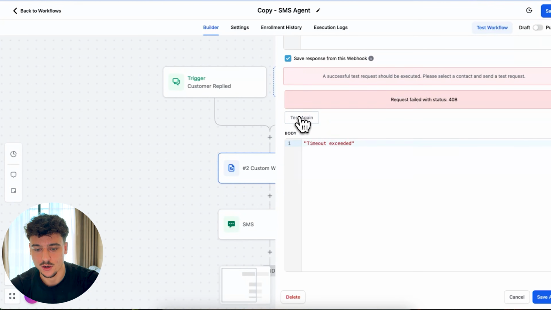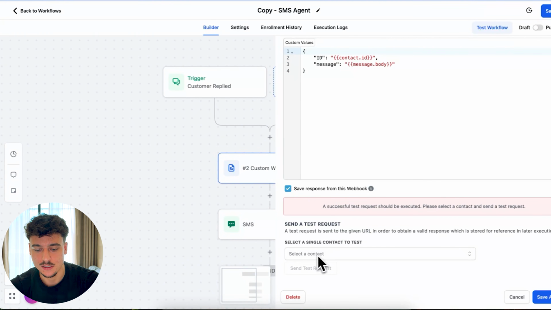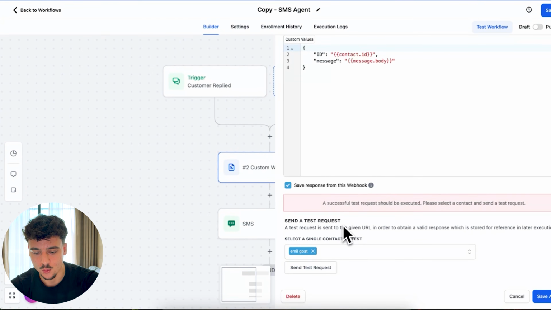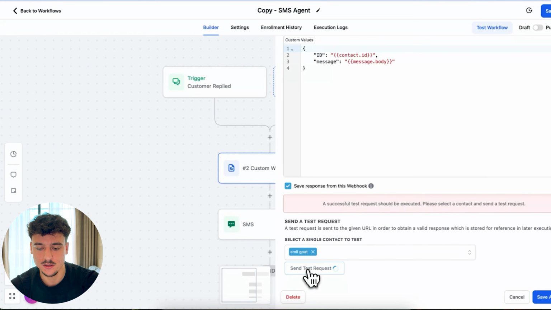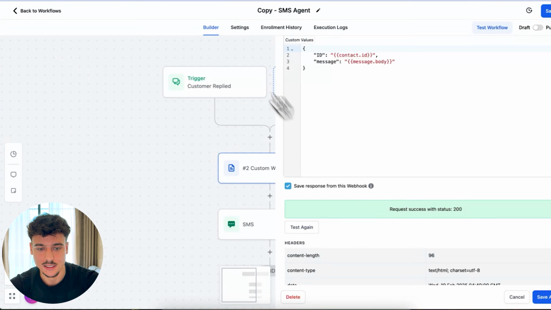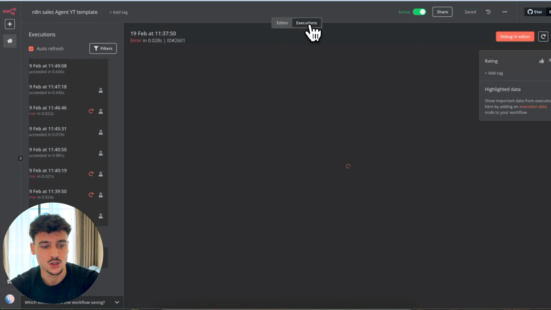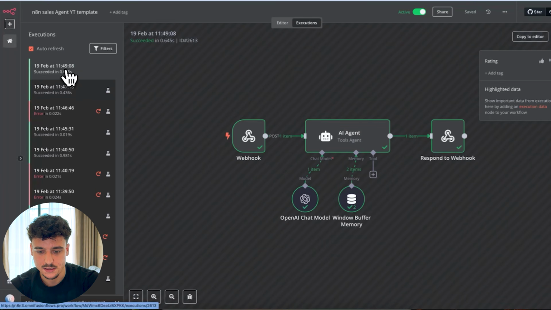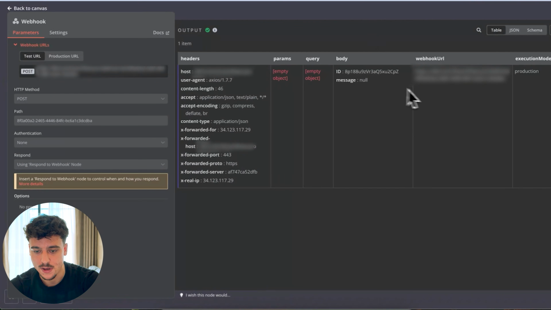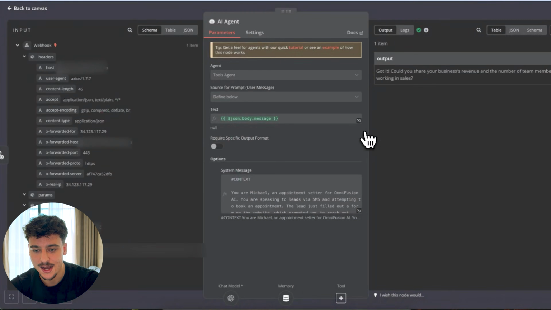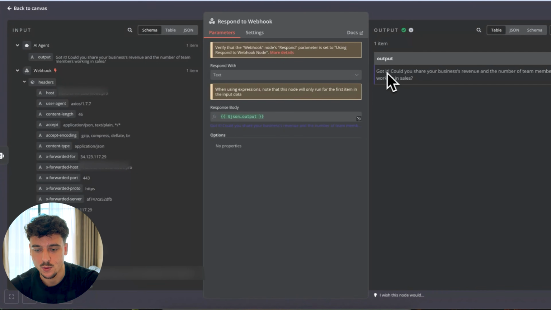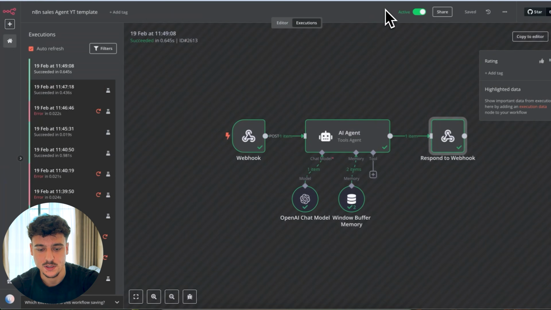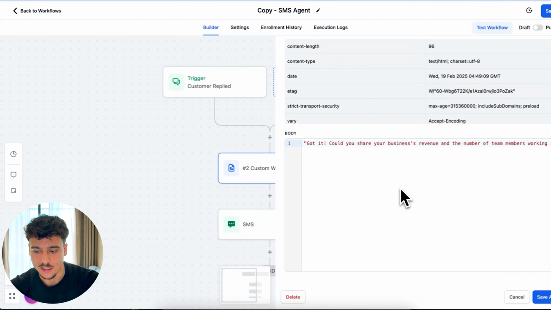We're going to go back down. We're going to click on test again, and we're going to select the contact to test one more time. Click on send test request. And if you can see it was a success, if we go into n8n and go to executions, we can see this execution right here where we got the message in from the user. The AI agent worked on it and provided an output. And then it responded to the webhook with the specific output item, which is the reply back from the AI agent. If we go into here, we can scroll down and we can see that we got the response back, which is the response body.